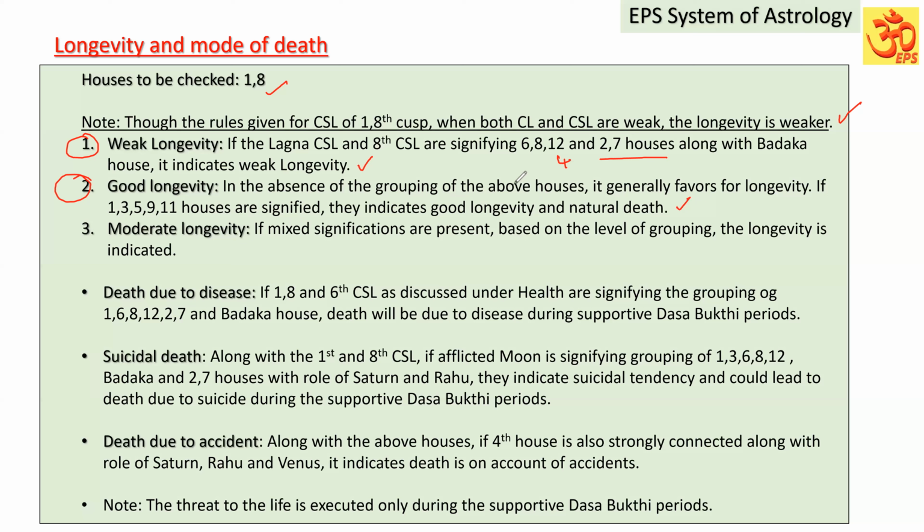Good longevity means the absence of the unfavorable indicates favor for longevity. If the favorable grouping is present, they indicate good longevity and natural death.